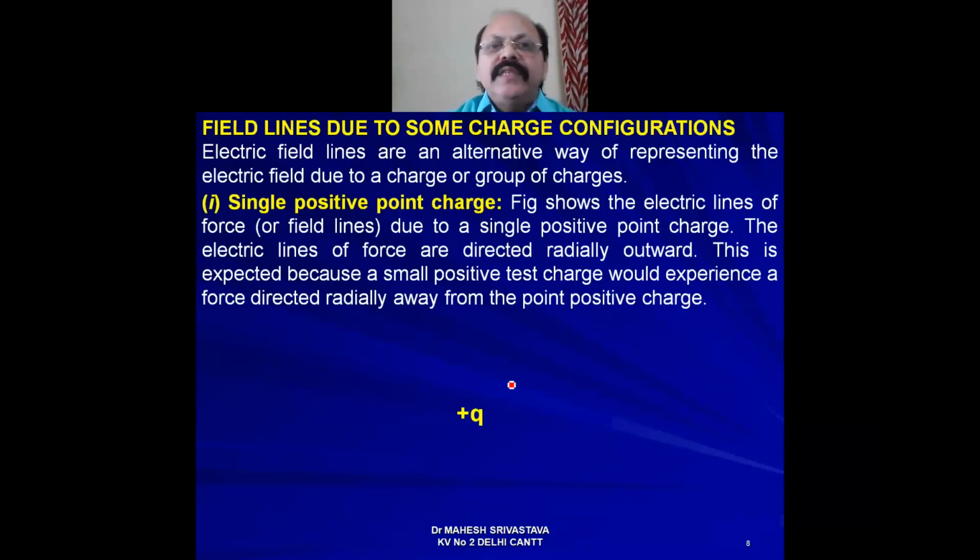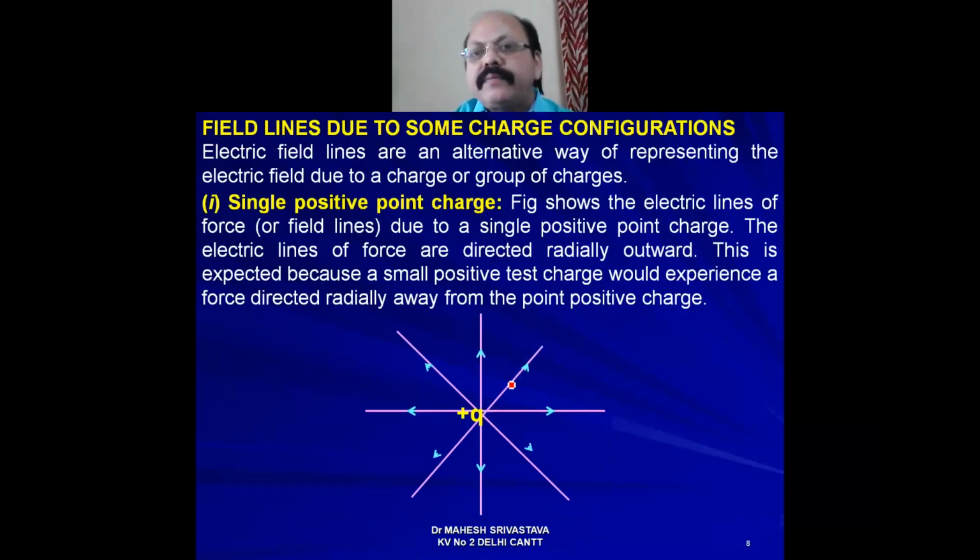So in the case of a single positive point charge, the electric field lines are directed radially outward, like that. This is called the representation of electric field lines due to a single positive point charge.